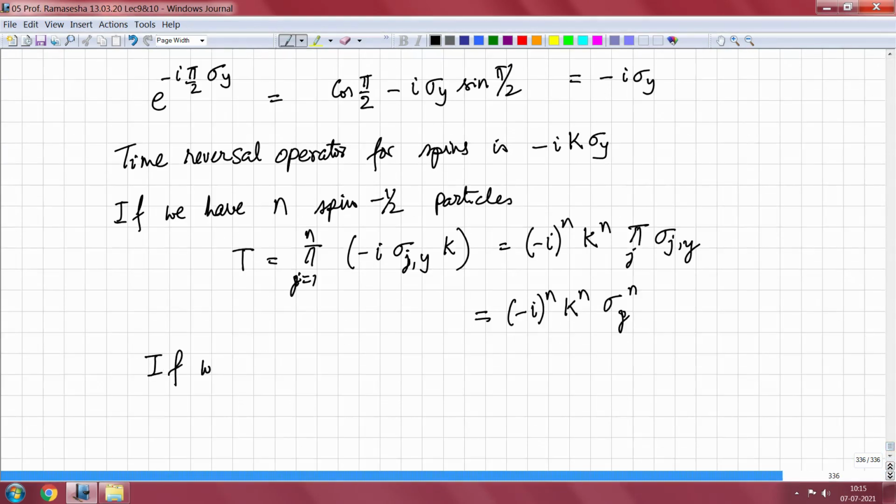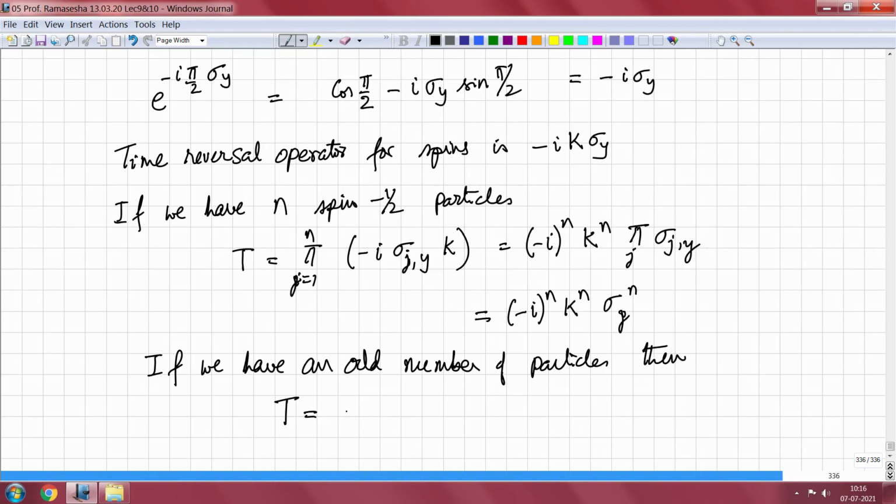if we have odd number of particles, then T is equal to minus i K sigma y, because K to the power 2n plus 1 is equal to K, sigma y to the power 2n plus 1 is equal to sigma y, and so forth, and minus i to the power 2n plus 1 equal to minus i.